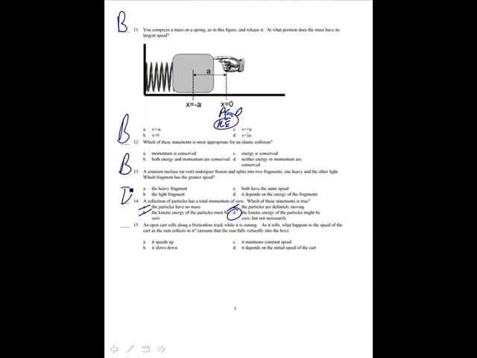That's D. An open cart rolls along a frictionless track while it's raining. As it rolls, what happens to the speed of the cart as the rain collects in it? As the rain collects in it, the mass is going to increase. That means that the speed is going to decrease in order to maintain constant momentum. So it slows down. That's B.